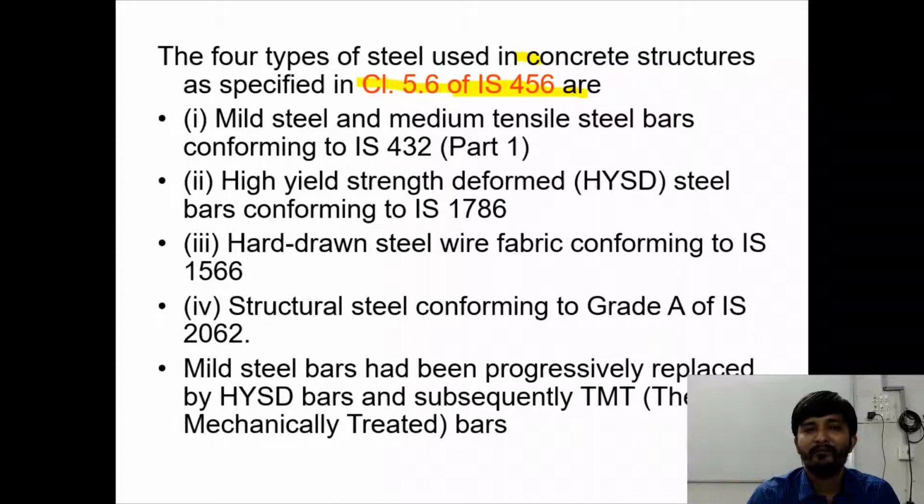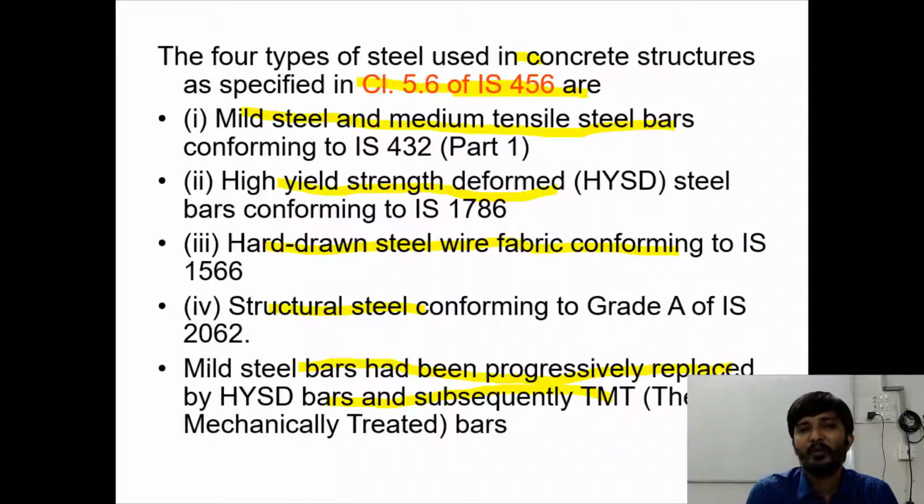So first one is mild steel and medium tensile steel bars. Second is high yield strength deformed bars, HYSD bars. Third is hard drawn steel wire fabric. And fourth one is structural steel. Mild steel bars had been progressively replaced by HYSD bars and subsequently by TMT bars, which are thermomechanically treated bars.